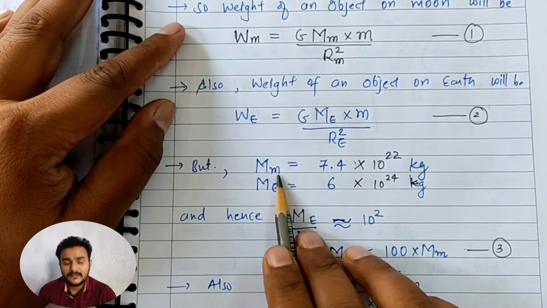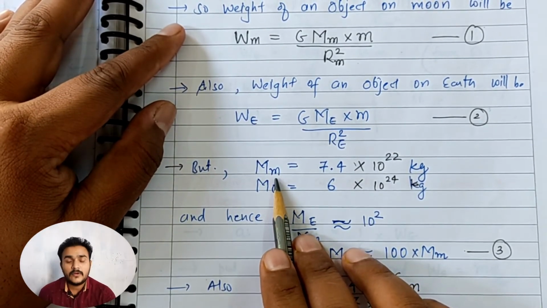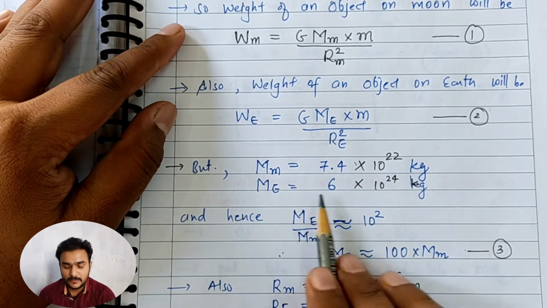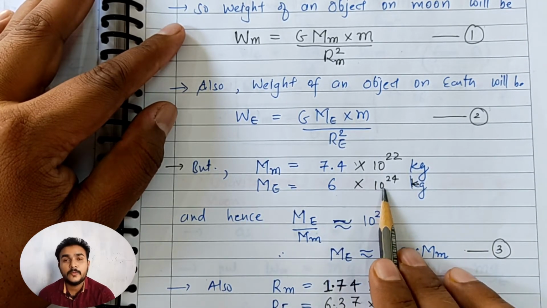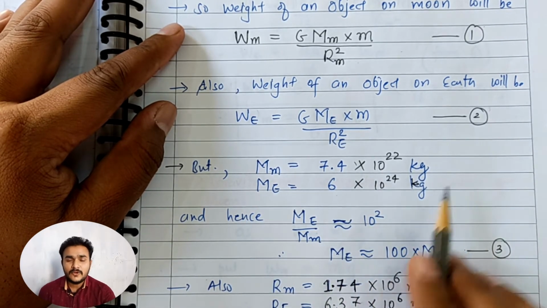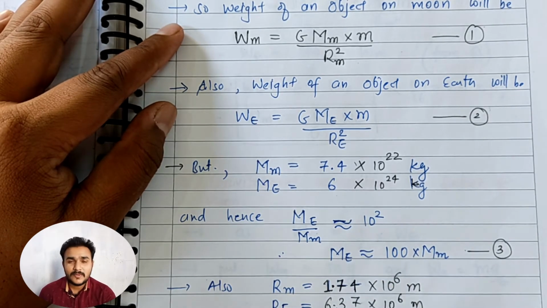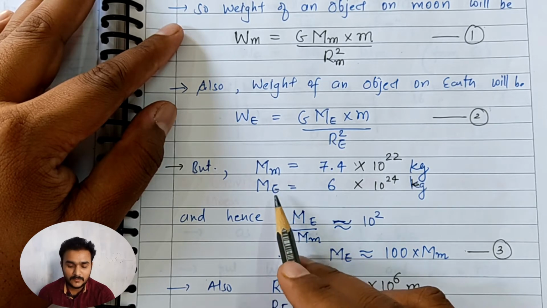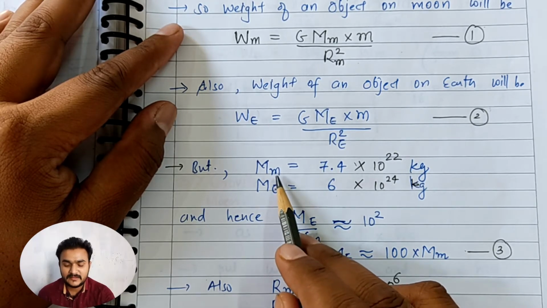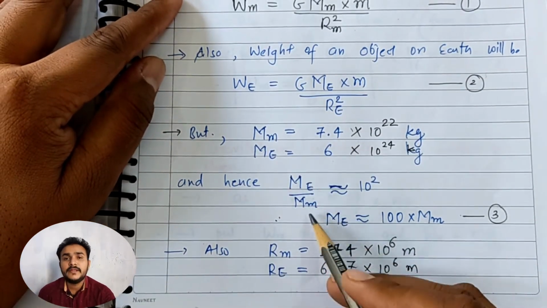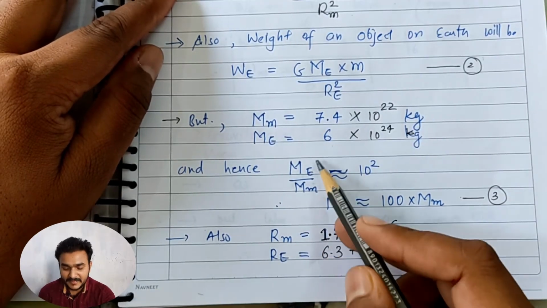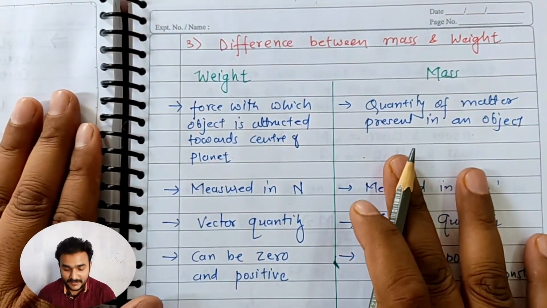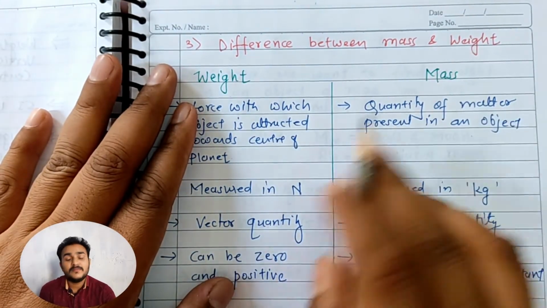Now we know that the actual value of the mass of the moon is 7.4 times 10 to the power 22 kilogram and the mass of the earth is 6 multiplied with 10 to the power 24 kilogram. So in order to understand how much more mass the earth has than the moon, for that we have to take the ratios. Let us start the third point, that is the difference between mass and weight.